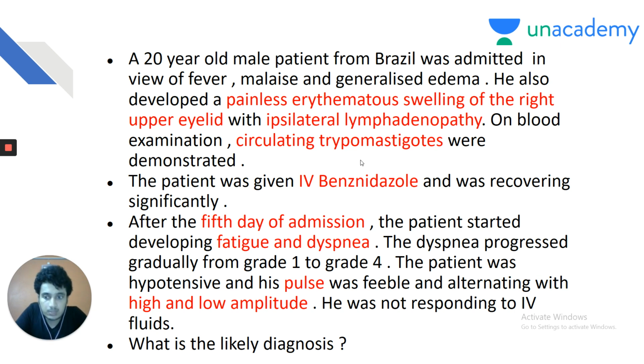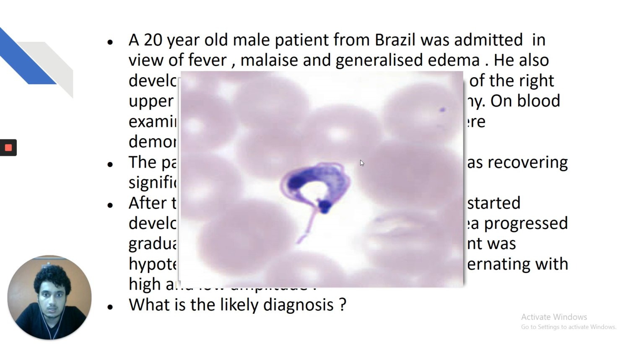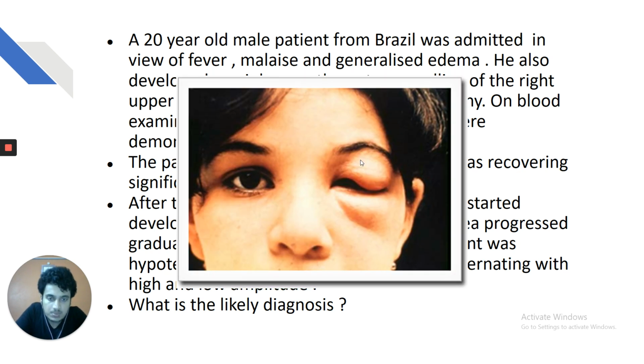So it is a cardiomyopathy or a myocarditis developing after viral illness. Classical history and classically it is due to Chagas disease. So what is the sign known as? Ipsilateral eyelid swelling with subcutaneous swelling near the eye with ipsilateral lymphadenopathy. It is known as Romana's sign. So you must be able to integrate your micro knowledge in medicine, my dear friend. And the drug of choice for Chagas disease is IV benznidazole or nifurtimox.